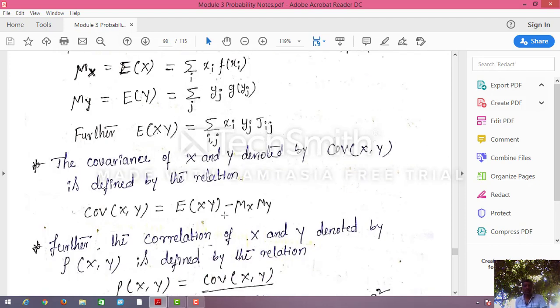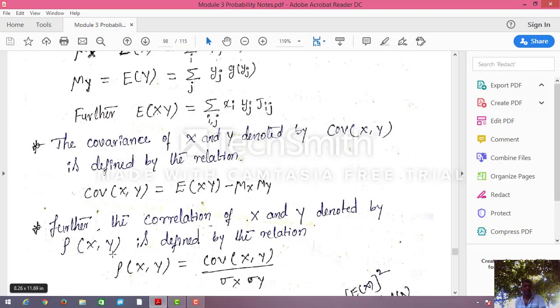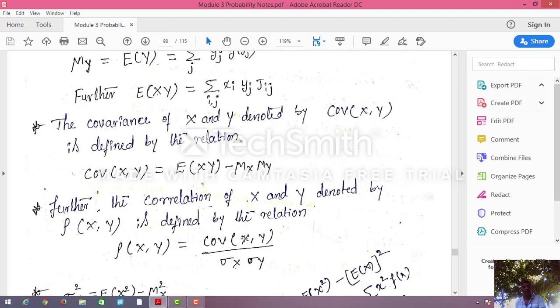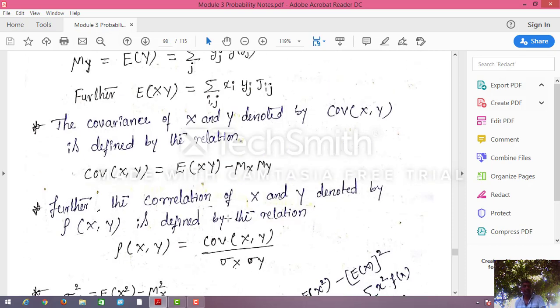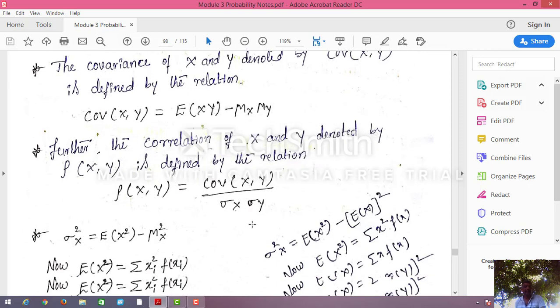Further, the correlation of X and Y is denoted by rho of X comma Y. Rho of X comma Y equals covariance of X comma Y divided by sigma x into sigma y. Sigma x and sigma y are nothing but the standard deviations. Now, what are sigma x and sigma y? I will tell you here.